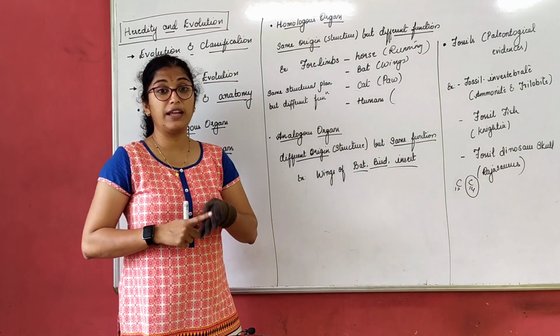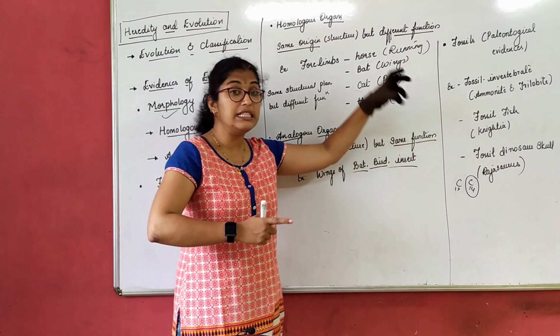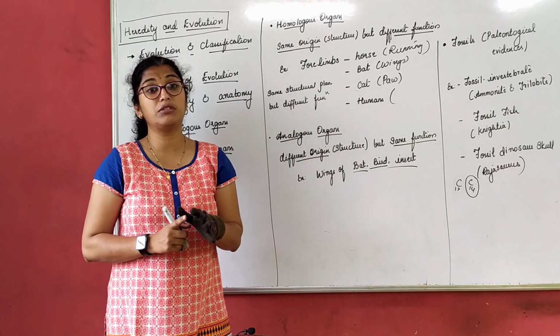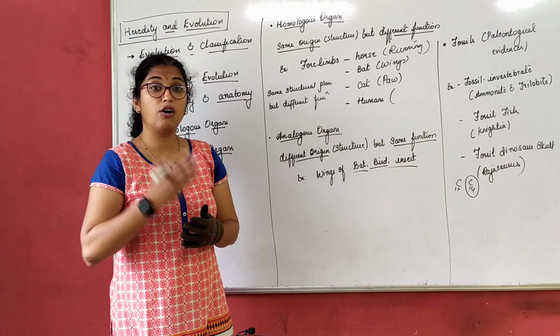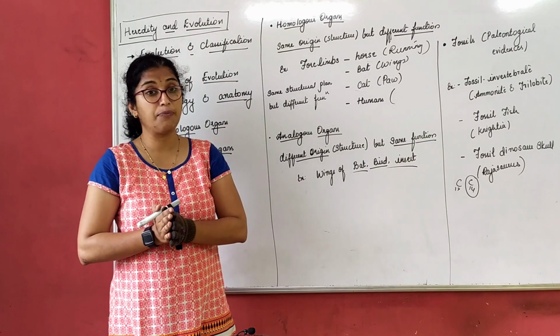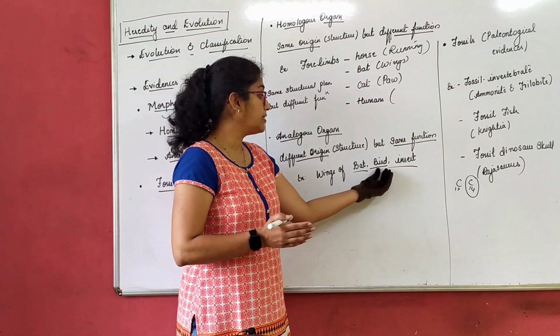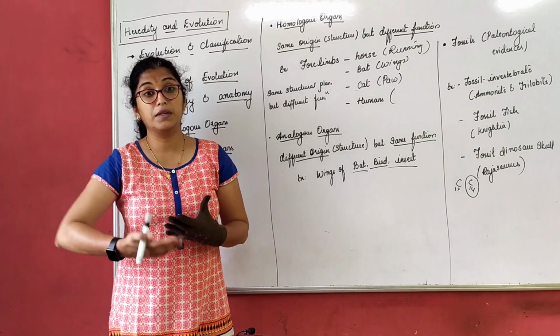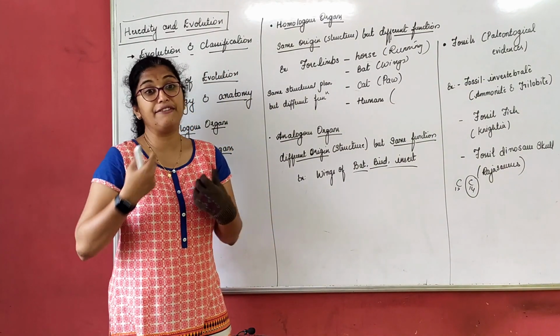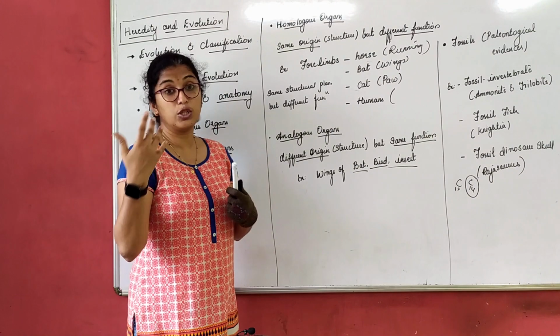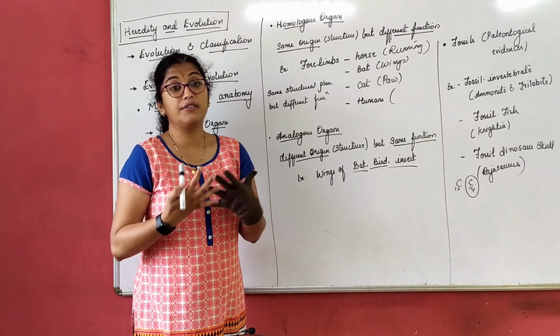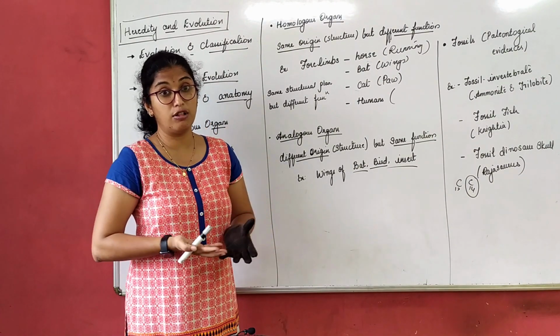Bat is using it for flying. Bird is using it for flying. Small insects are also using it for flying. But are the structure and the origin the same? No. For example, a bird has heavy wings which are used for flying and which also cover the body as an insulator from cold.